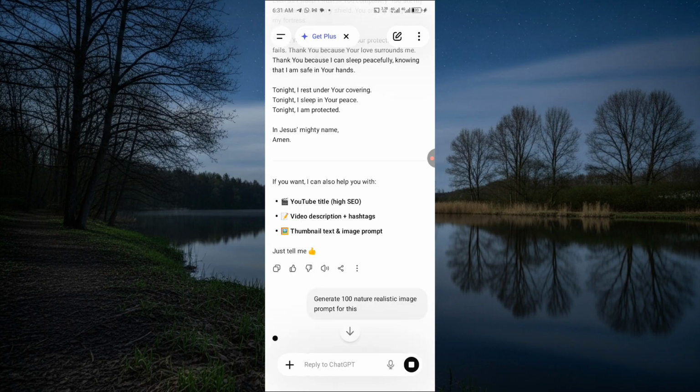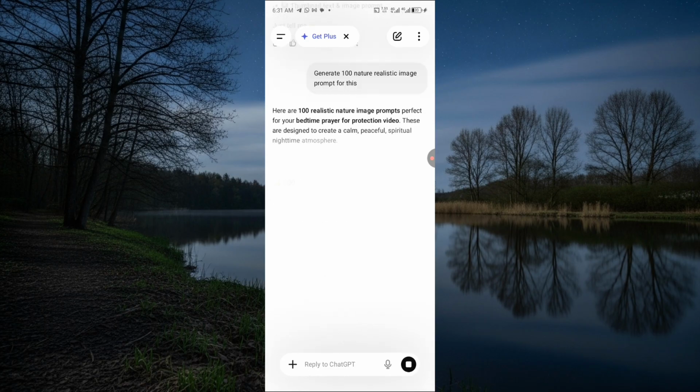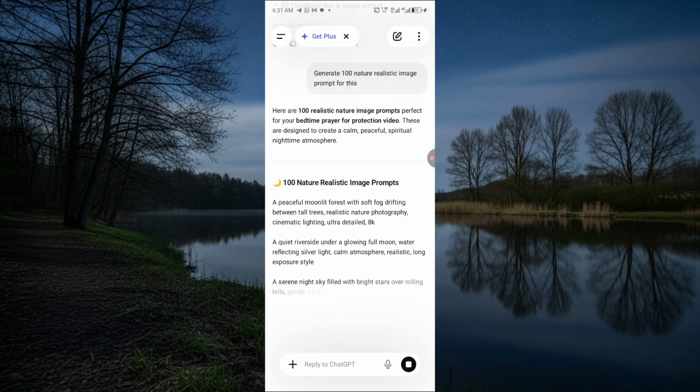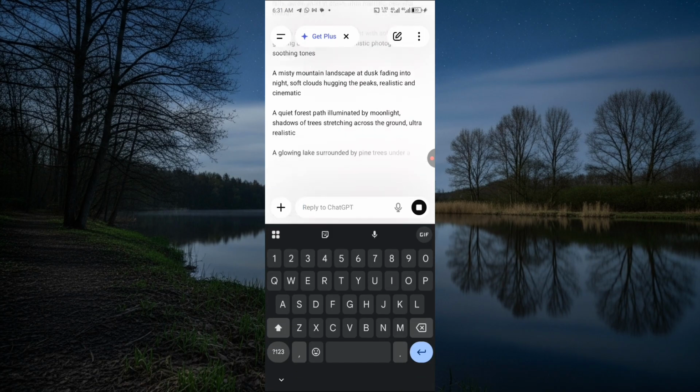So I'm just going to send this, and I'm going to wait for ChatGPT to generate my image prompts for me. So I don't want it to be like this. I want to be able to copy. I'll just say put in a box so I can copy it.